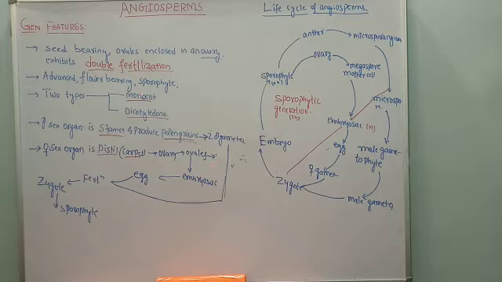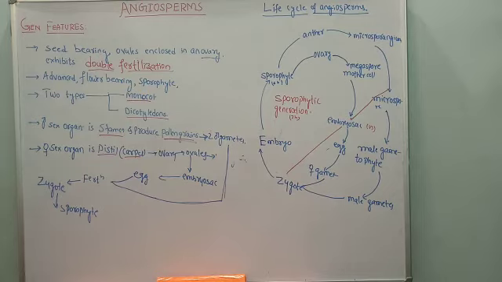One male gamete fuses with the egg cell, and once it is over, the second male gamete fuses with the polar nuclei, forming a primary endosperm nucleus. Thus the fusion of nuclei takes place twice. Hence this process is called double fertilization. This is the most important key point in angiosperms. And after fertilization, synergids and antipodes all degenerate.